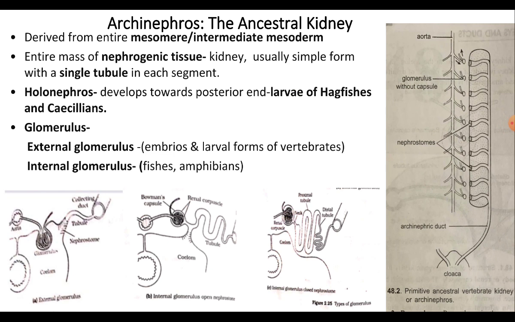In the larval hagfishes, the kidney is actually archinephros type. As the embryo elongates, the kidney also elongates. The tubules with closed nephrostomes and the renal corpuscles develop towards the posterior end of the body. Hence, this type of kidney in the larvae of hagfishes is called as holonephros, where this is a temporary stage and is later replaced by the mesonephric type of kidney in adults.